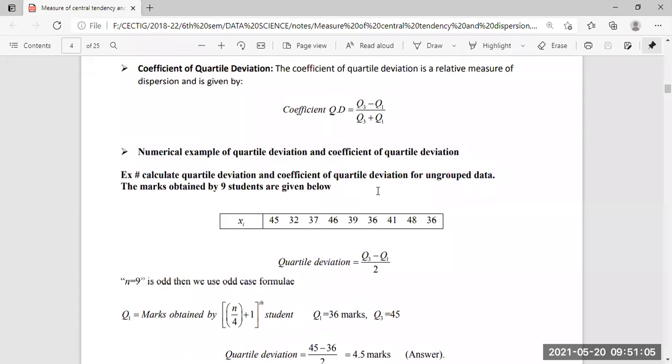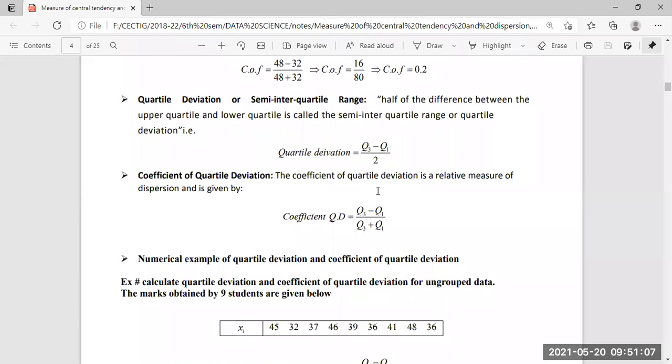Okay. So the dispersion given by the quartile deviation is Q3 minus Q1 divided by 2. Q3 means the upper quartile, and Q1 means the lower quartile. This is different from the previous one, where the dispersion was the difference between the largest value and the smallest value. But here it is not between the largest and the smallest value.